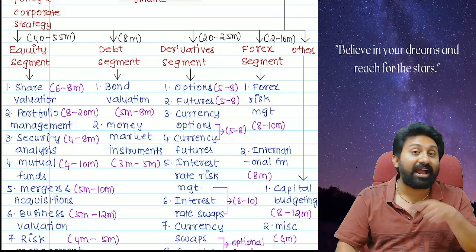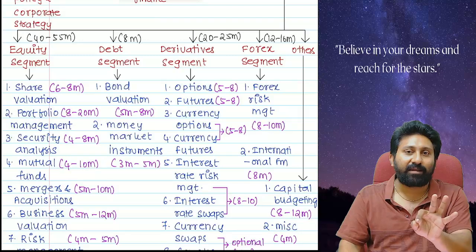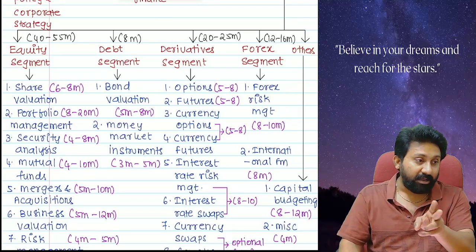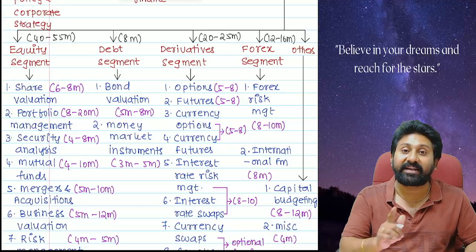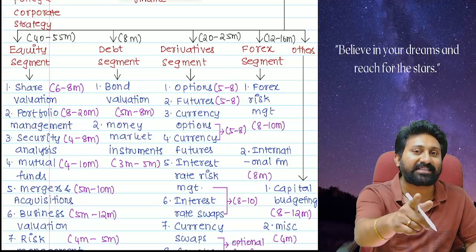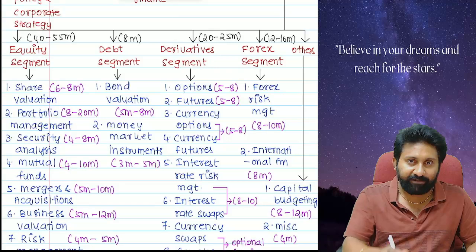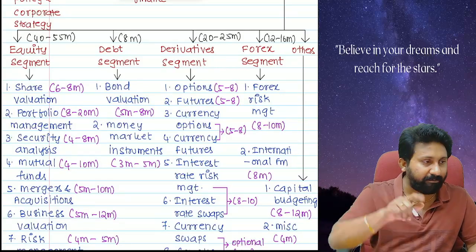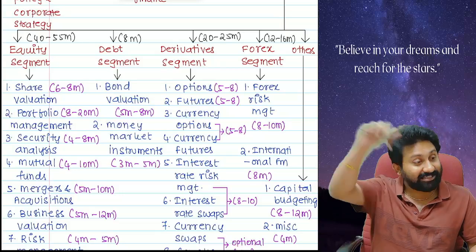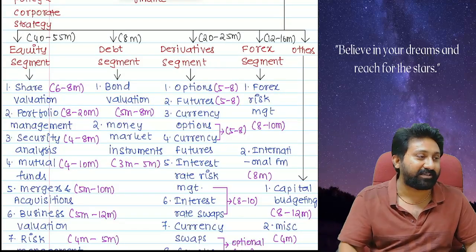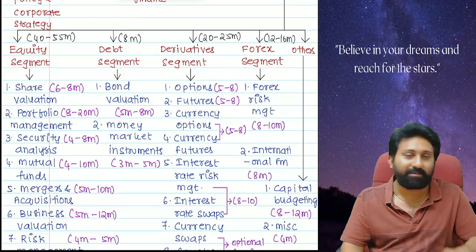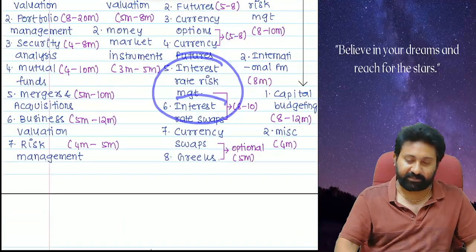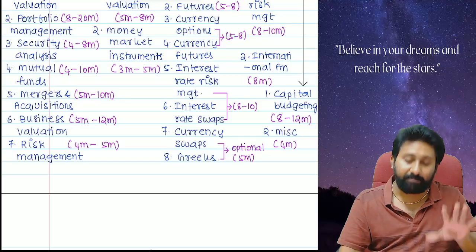Last attempt, I'm talking about the November 2024 CA Final exams. You can check my hand notes. IRRM, interest rate swaps, both the questions, one 6 marks, one 8 marks. 14 marks came from the material directly, which students branded as a difficult paper. I will show you the question also, from where it came. The first question in my book came for 8 marks, and the last question in the same chapter came for another 6 marks. 14 marks came from the hand notes regarding these two chapters, these two, 5 and 6.